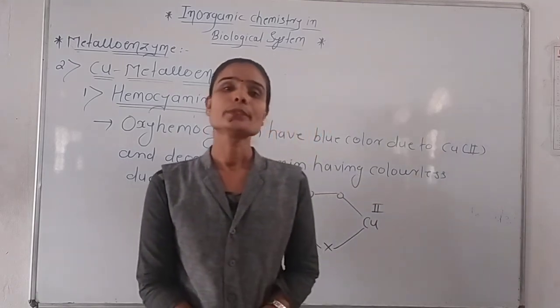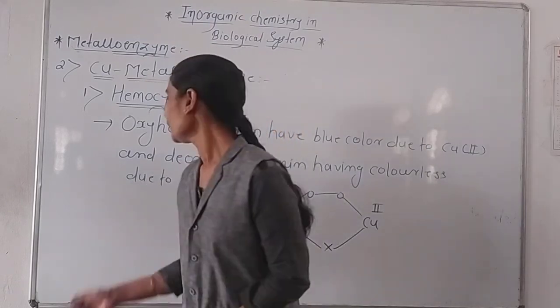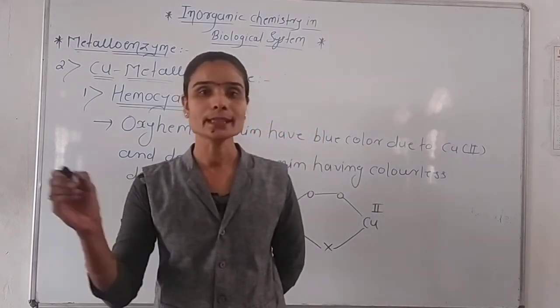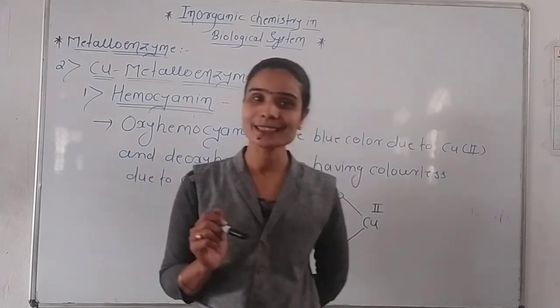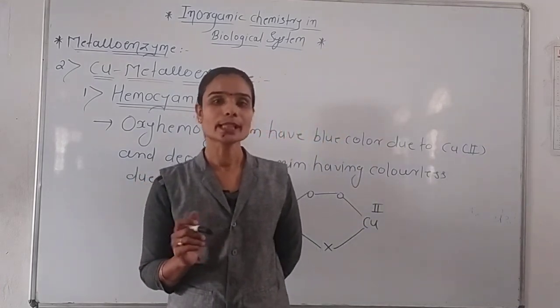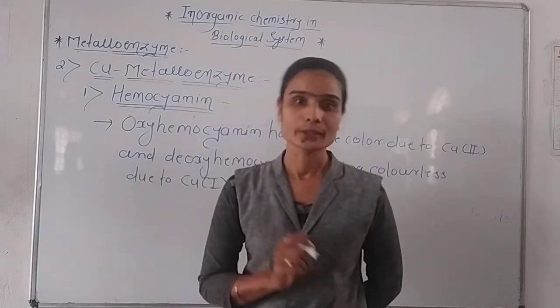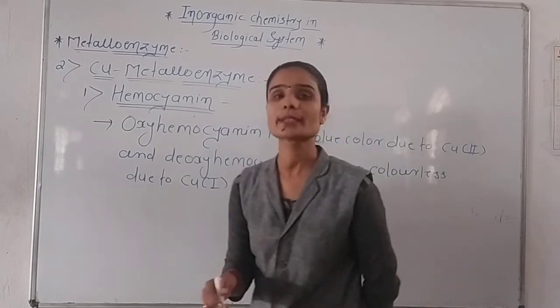So this is the first copper metalloenzyme, that is hemocyanin, which has 8 subunits, and each subunit has a pair of copper and an oxygen molecule, and it shows an oxy form and a deoxy form. The oxy form of hemocyanin has blue color because copper is present in the +2 oxidation state, and the deoxy form of hemocyanin is colorless because copper is present in the +1 oxidation state. So this is the first copper metalloenzyme, that is hemocyanin.